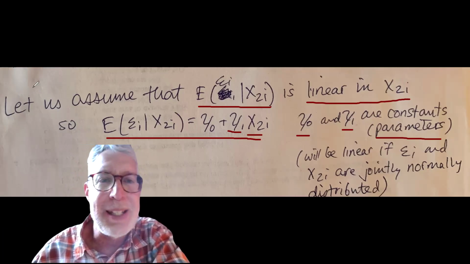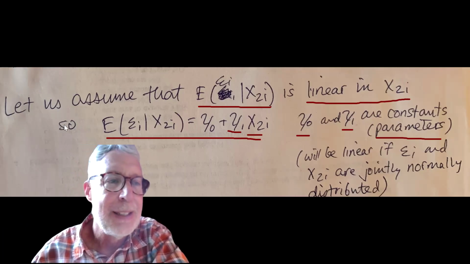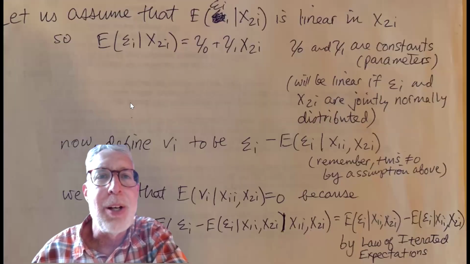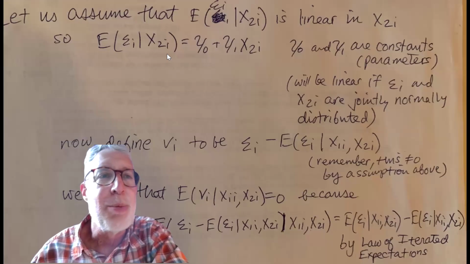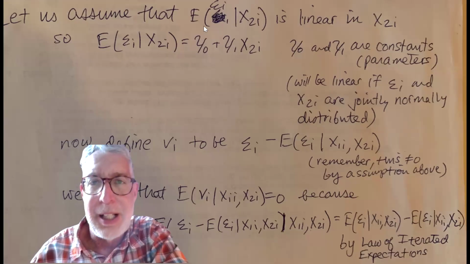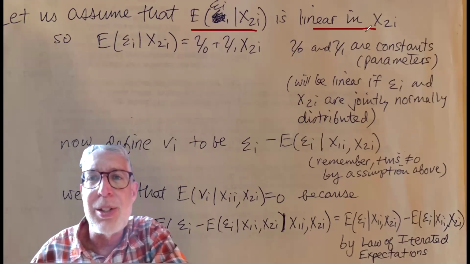All right, let's go on to step 2 of our proof. So here we go, slightly longer page, but this is all we need for the proof. So we assume that the expected value there, conditional on x2, is linear in x2.